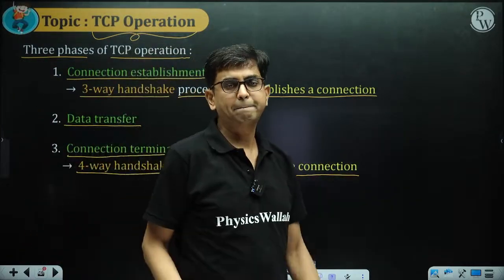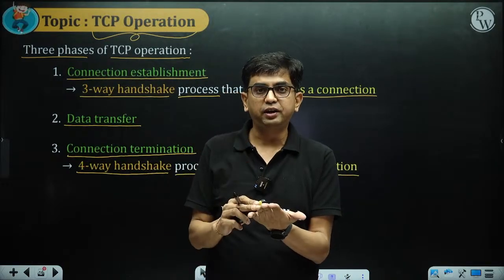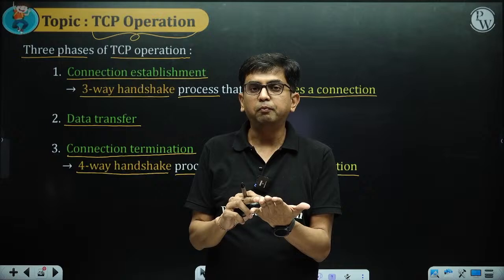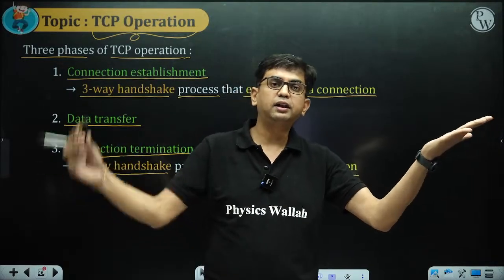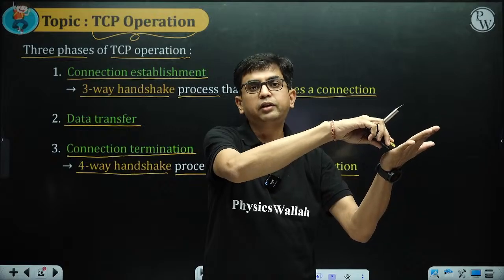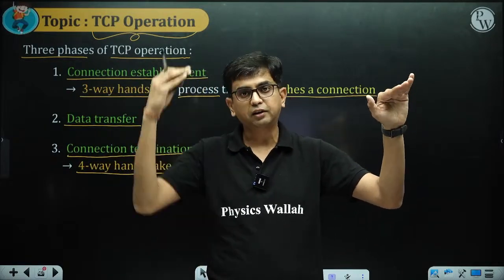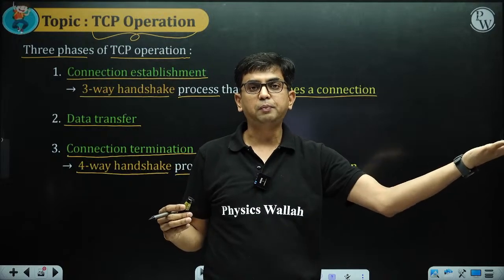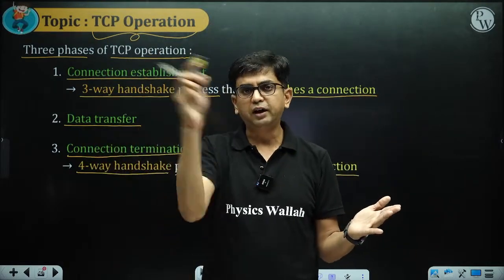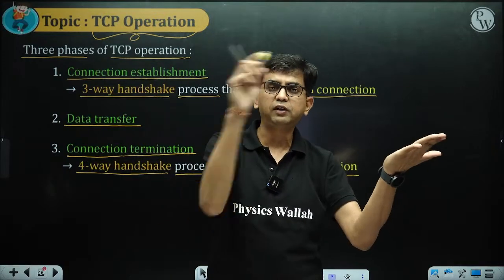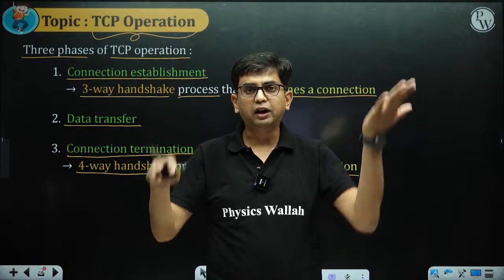But remember, the TCP socket which initiates the TCP connection is known as the TCP client, and the TCP socket receiving that connection is known as the TCP server. So one TCP is sending the connection request, one TCP is receiving it. Sending becomes client, receiving becomes server.